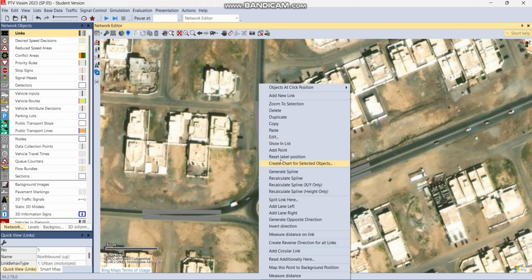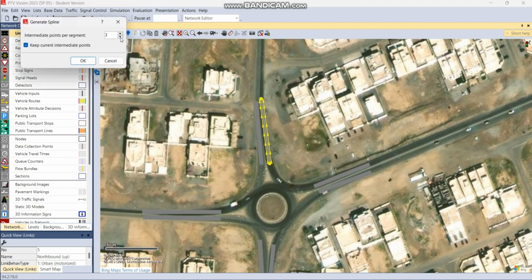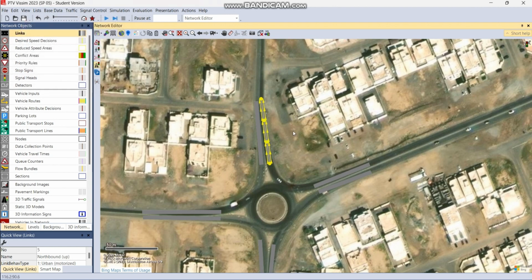If you want to create a curvature to your links, just right click on the link and select generate spline so that it will be divided into segments. There you can edit your links.